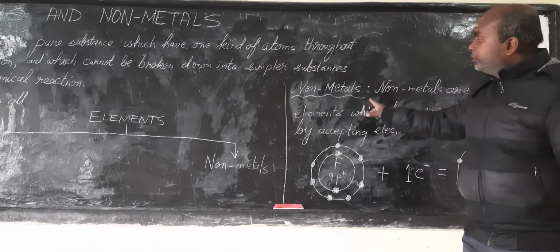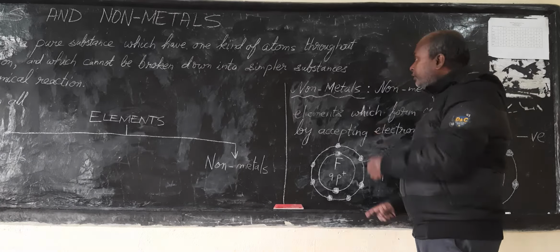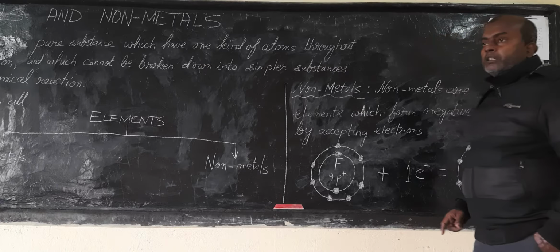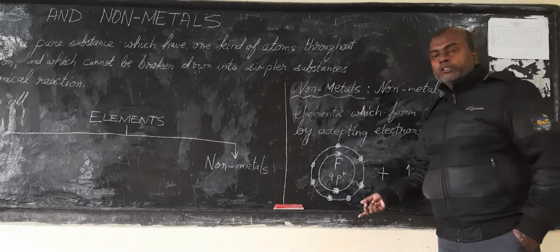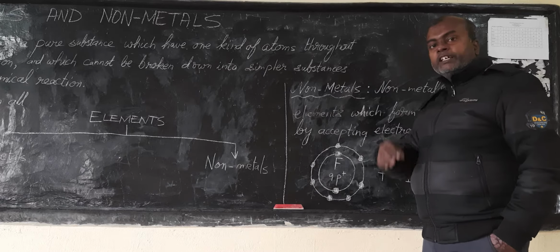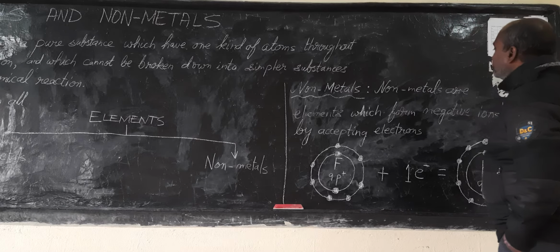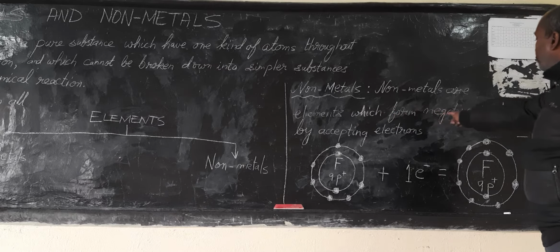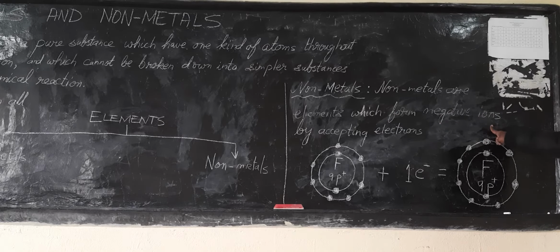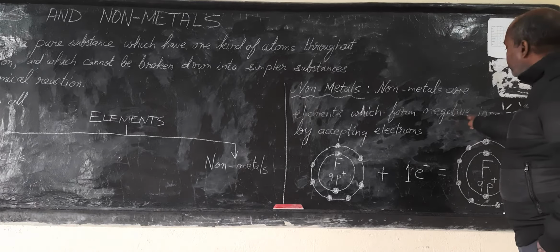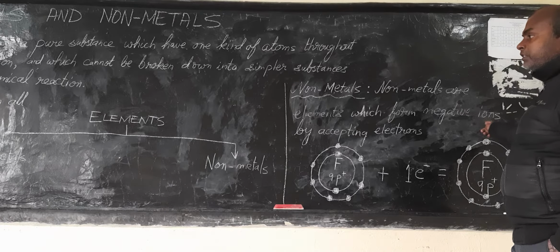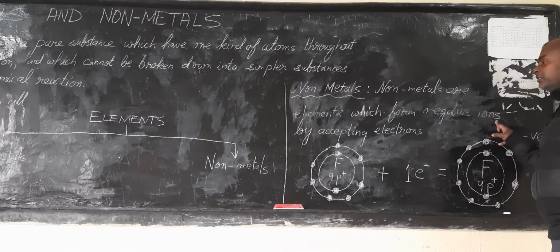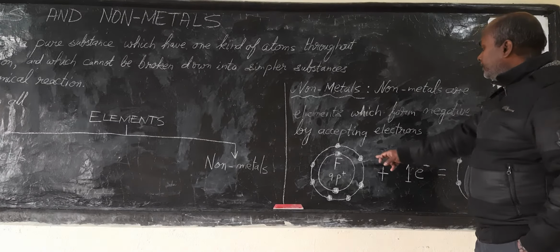Coming to the next, non-metals. Now, the definition of non-metals is the opposite of metals. Metals lose electrons, non-metals gain electrons. Alright? So, non-metals are elements which form negative ions. They form negative charge, ions means charge. Okay? After accepting an electron, it forms negative charge. Okay? So here is the example.